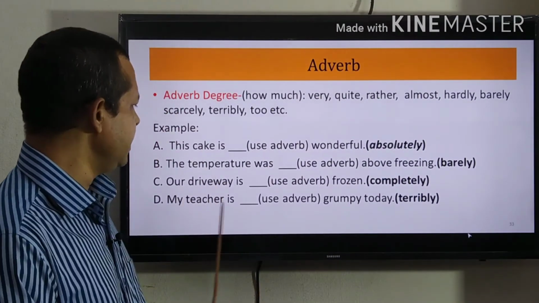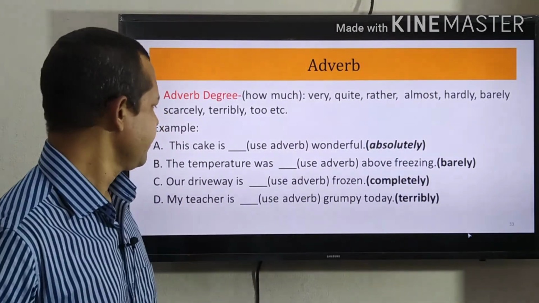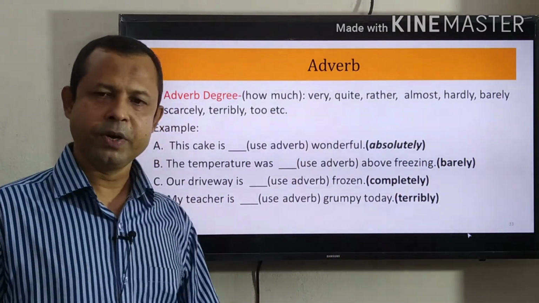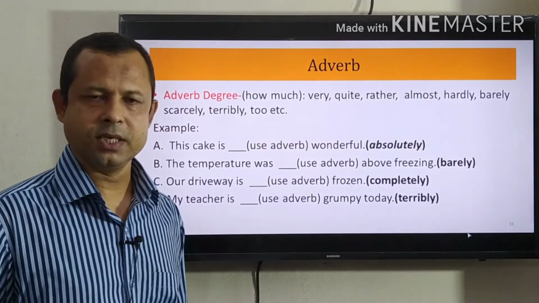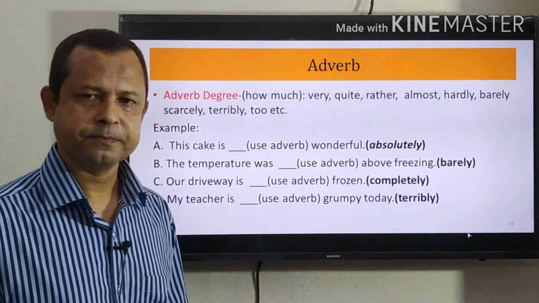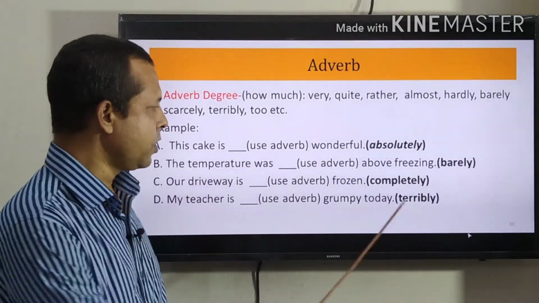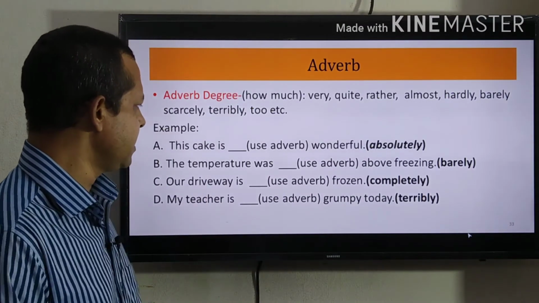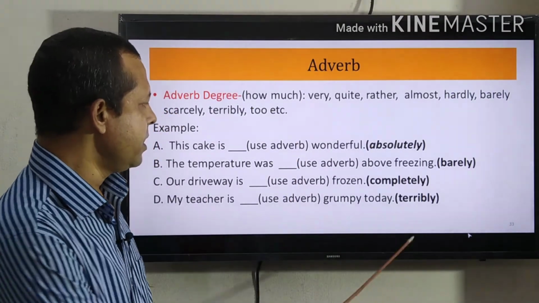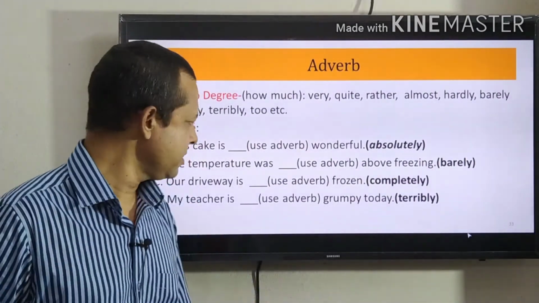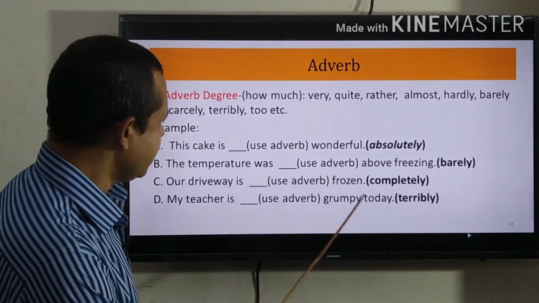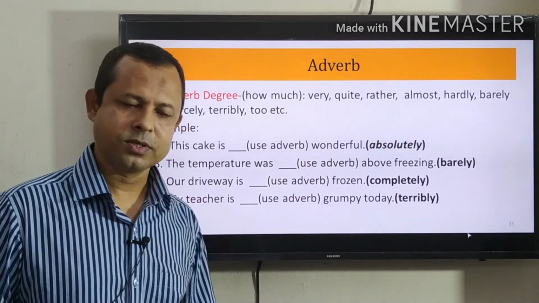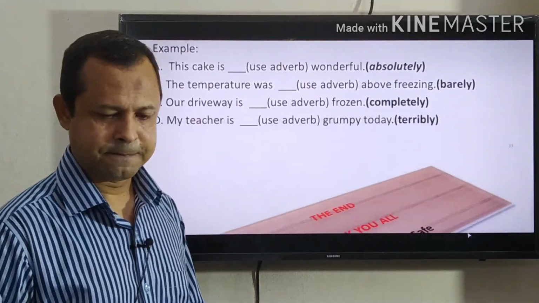Our driveway is frozen. We can use here completely. So completely, adverb, is giving us the idea about the intensity of degree, and completely here is modifier. My teacher is grumpy today. Here I can use terribly as a modifier, and it has been used here as a post modifier. So I think you have understood what is adverb of degree.